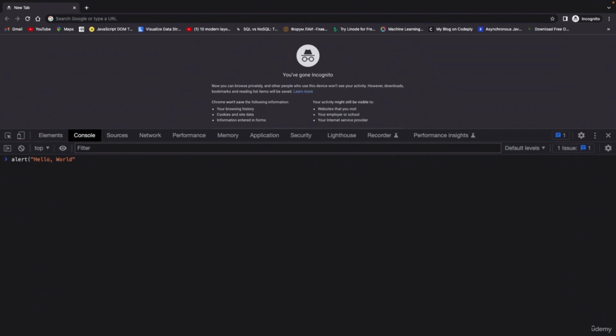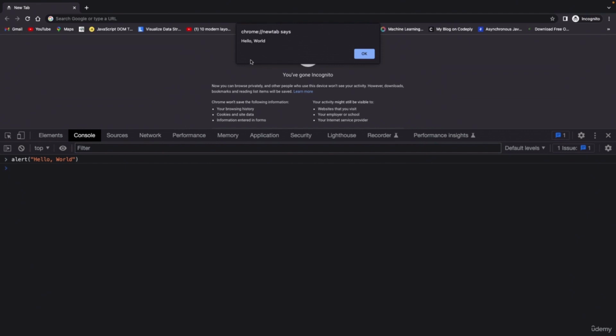Now this is a very standard way of learning programming in any programming language. We start by writing a hello world program. So if you have a little experience in programming, you can understand what I am saying. Nevertheless, if you are a beginner, you can still do it. Now close this with the same parenthesis. If you hit enter or return on your keyboard, now you can see that Chrome new tab says hello world.